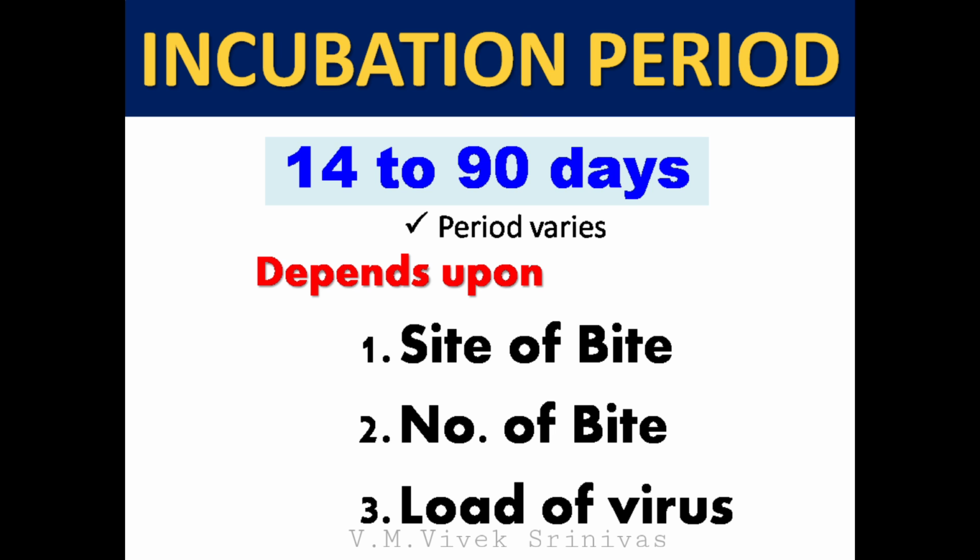Number 2. Number of bites, whether it is single or multiple rabid dog bites. Number 3. The amount of virus inoculated during bite. The more the viral load, the shorter the incubation period.